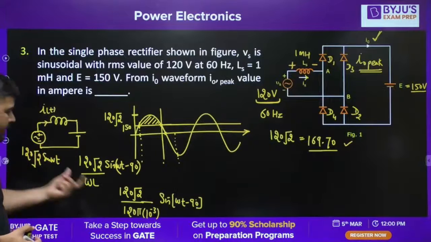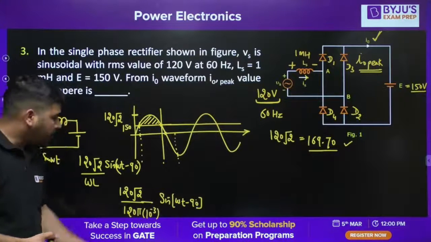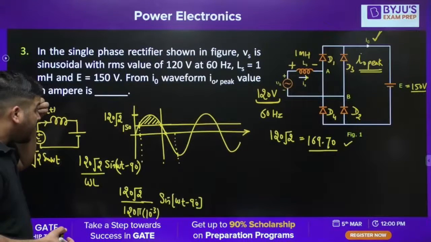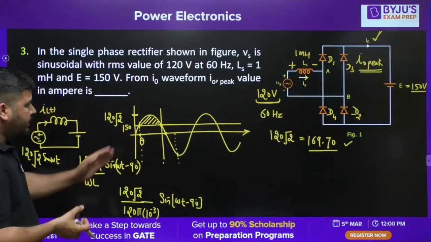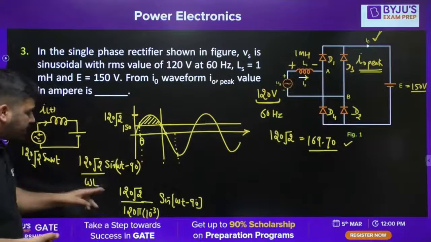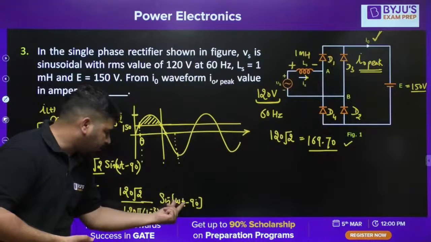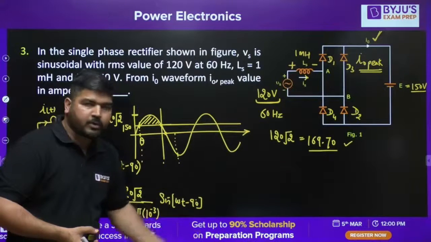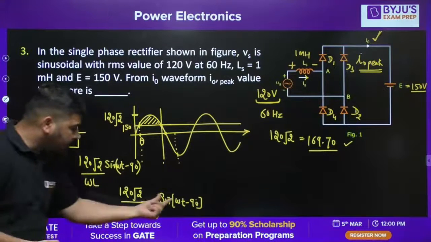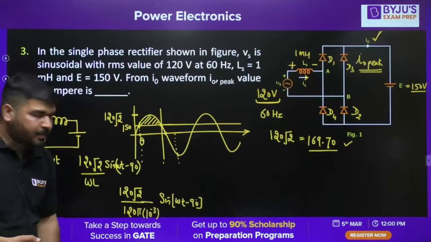But we know that this current has to be 0 at omega t equal to, at what instant will this start conducting? Let's call it theta. At this instant theta, the current will start conducting. So at omega t equal to theta, it has to be 0. But at omega t equal to theta, it is not becoming 0.